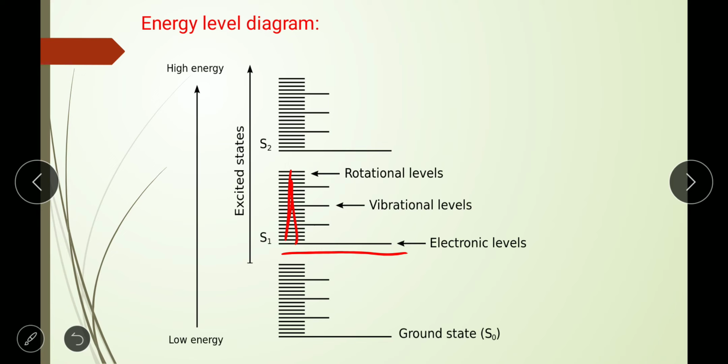You can get the clear idea of what I am saying: if the electronic levels of the molecule are 100, 200 or 300 units, then the vibrational levels we write as V is equal to 1, V is equal to 2, V is equal to 3, like that. And the rotational levels are 1, 2, 3, but the vibrational levels are 10, 20, 30, if the electronic levels are 100, 200, 300, like that.